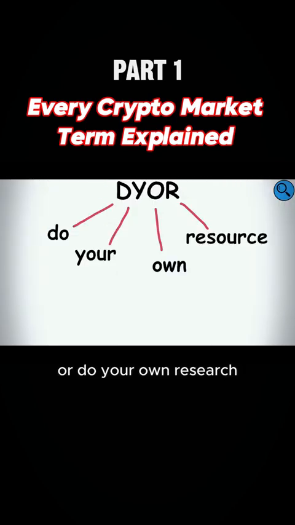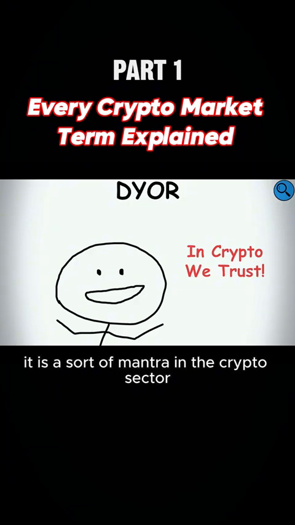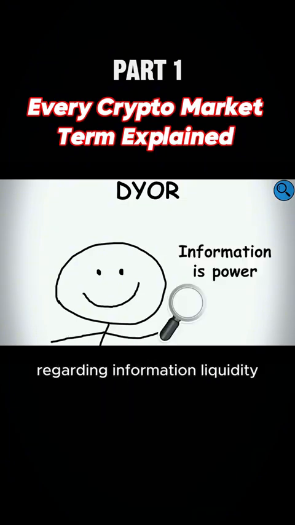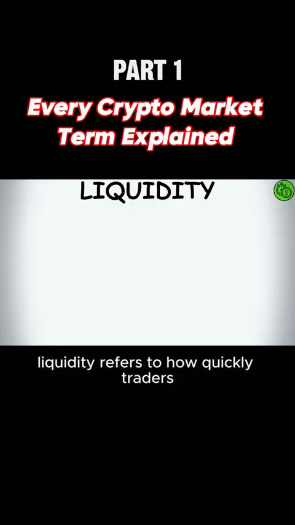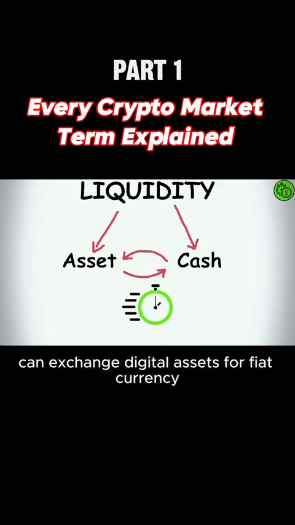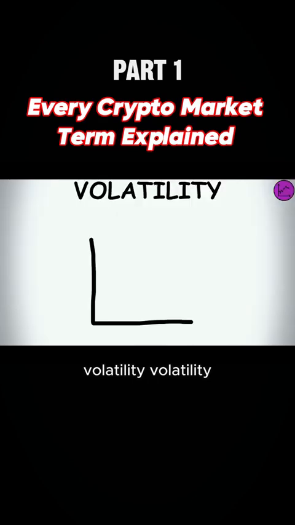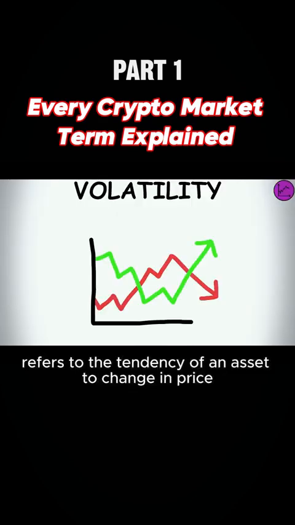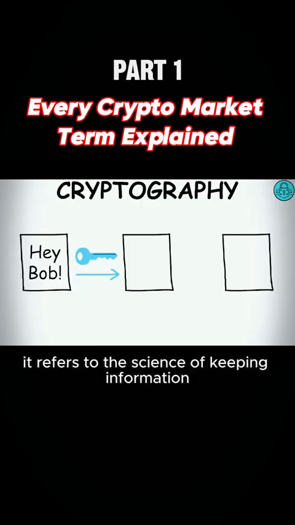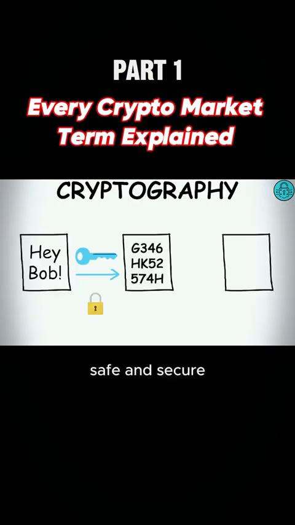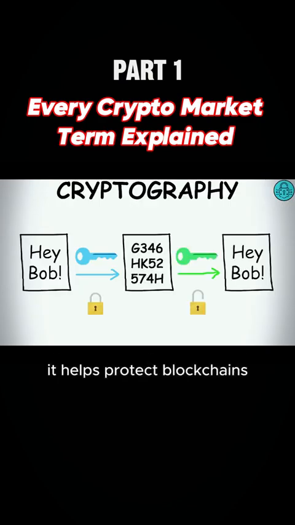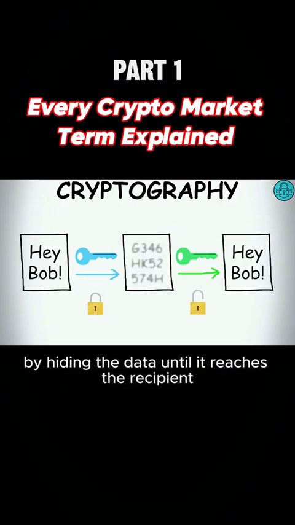DYOR. Do your own research. It is a sort of mantra in the crypto sector and in general regarding information. Liquidity. Cryptocurrency liquidity refers to how quickly traders can exchange digital assets for fiat currency. Volatility. Volatility refers to the tendency of an asset to change in price. Cryptography. It refers to the science of keeping information safe and secure. It helps protect blockchains and cryptocurrencies through the algorithm by hiding the data until it reaches the recipient.